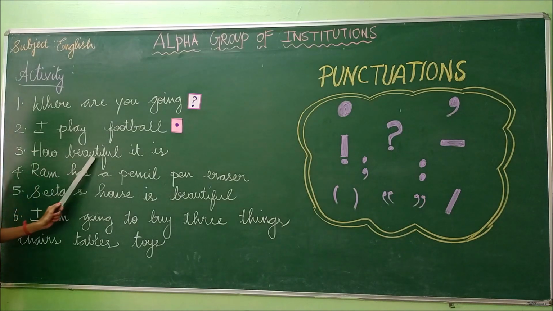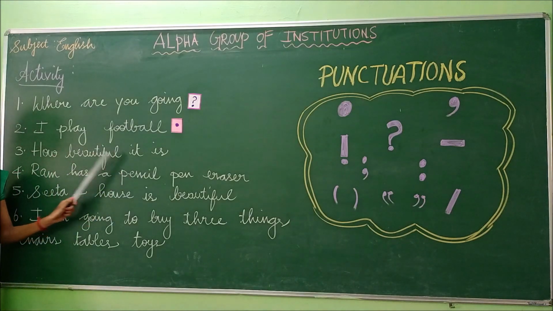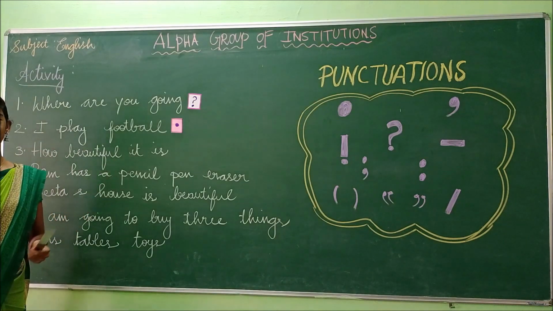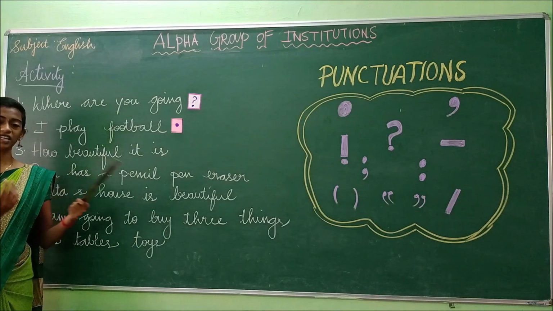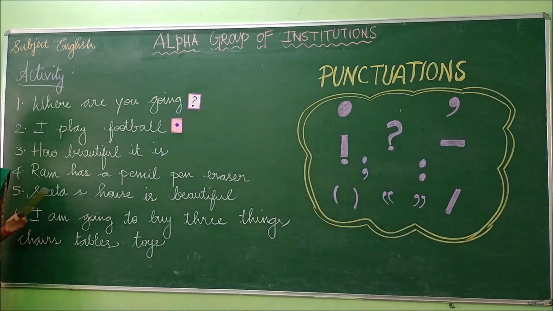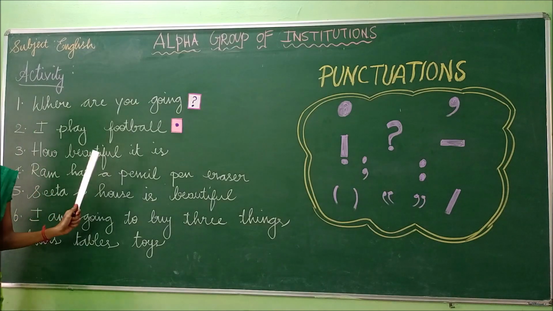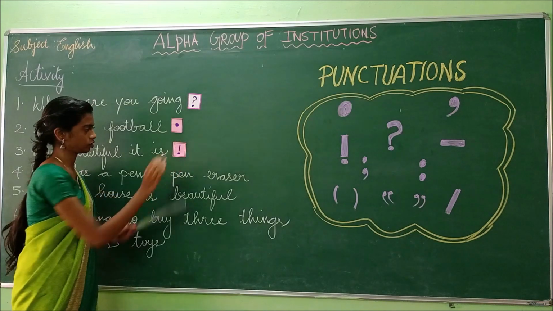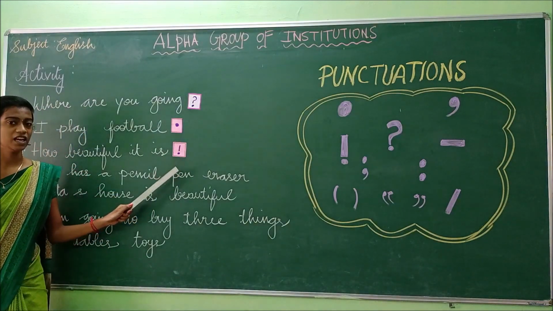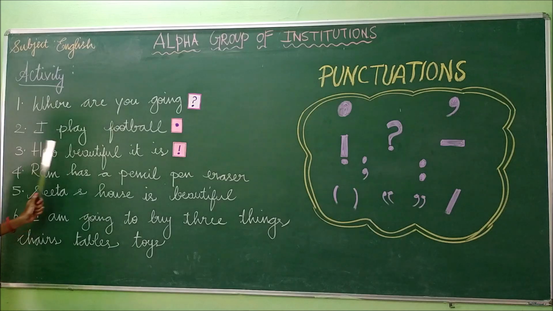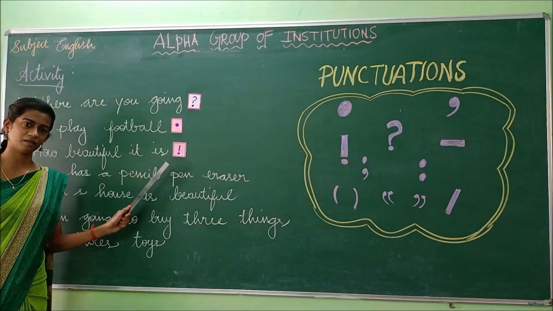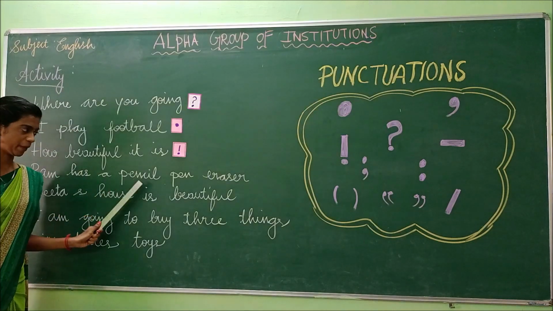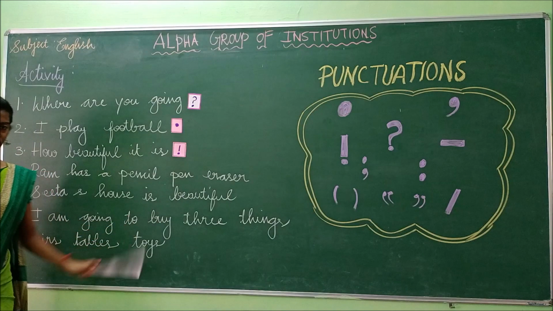And the third one: How beautiful it is. What type of statement is it? Yes, it is an exclamatory sentence. It expresses the emotion of seeing something. It's describing something. So in this case, what do we have to use? Yes, we have to use the exclamation mark. What symbol is this? It's an exclamation mark. So, how beautiful it is, exclamation mark.